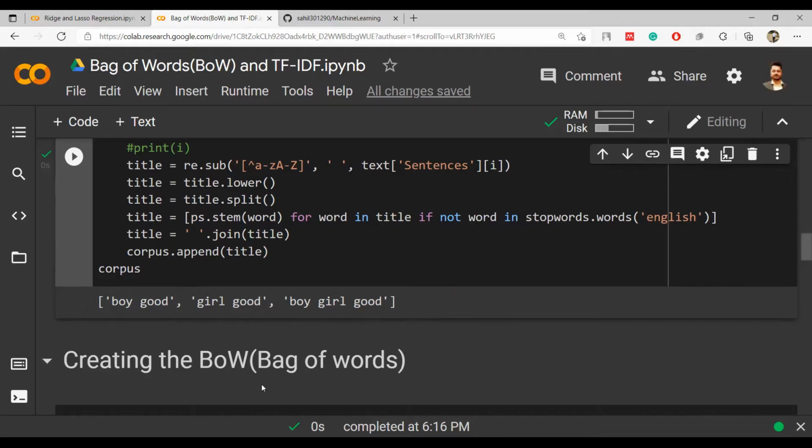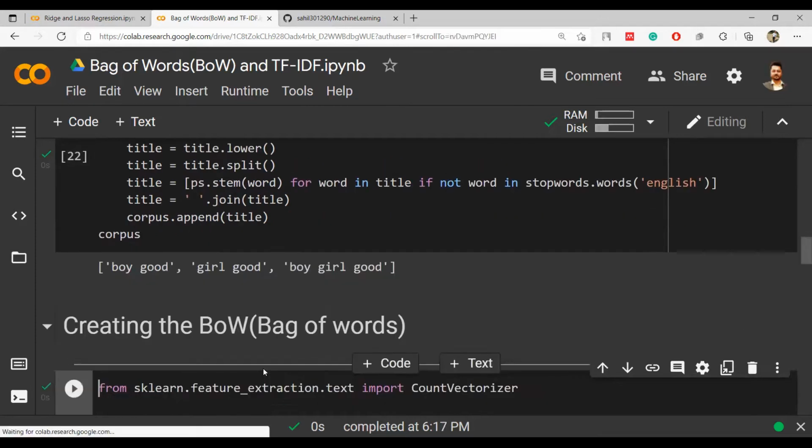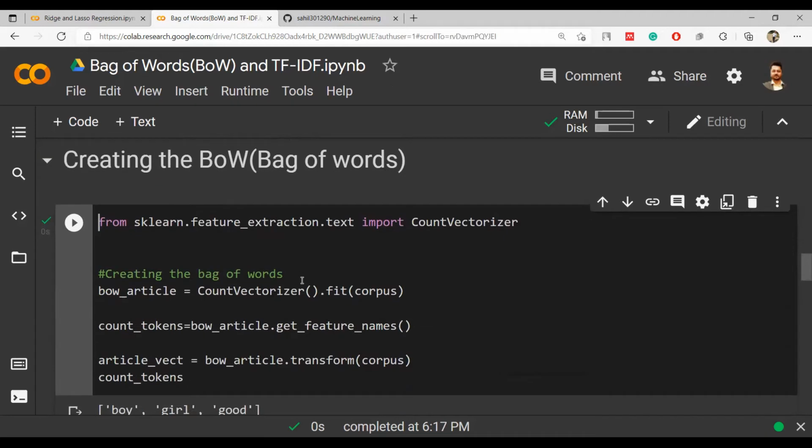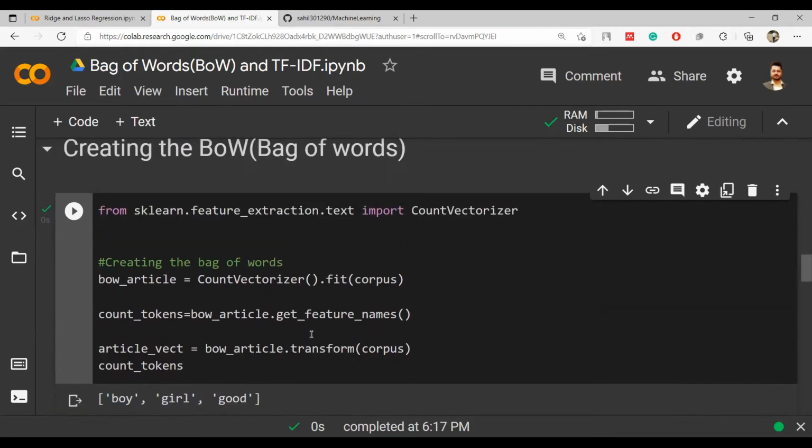Now let's create the bag of words. In bag of words, we saw that we will be generating the frequency table, and then we will be developing the embedding also. Okay, so it's done. Now sklearn.feature_extraction.text. This will give us the unique words out of the corpus.